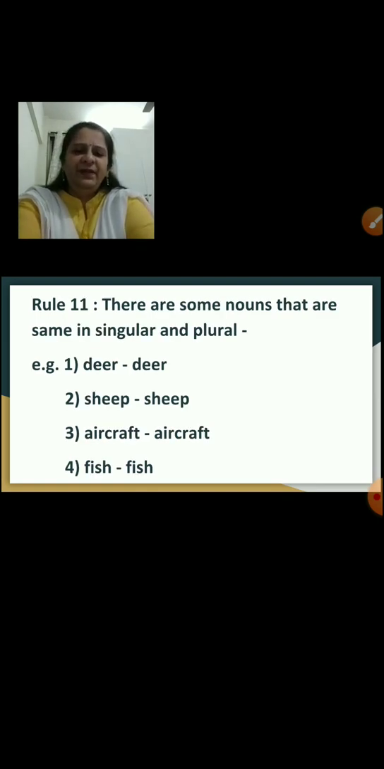Rule number 11. There are some nouns that are the same in singular as well as plural. These nouns do not change in their plural form. For example, deer will remain deer in plural form also. Sheep will remain sheep. Aircraft will remain aircraft. And fish will remain fish in the plural form.